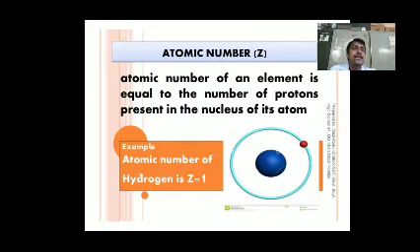Similarly, helium atomic number is 2. These two indicate the number of protons present in an atom, 2 protons present in the center of the helium atom.